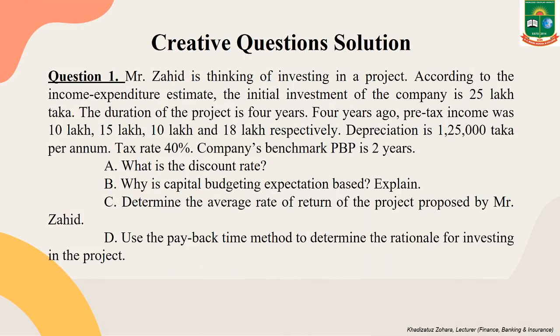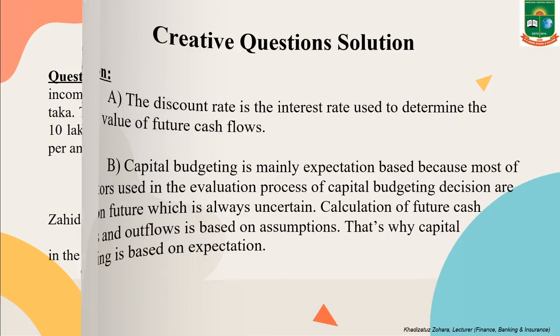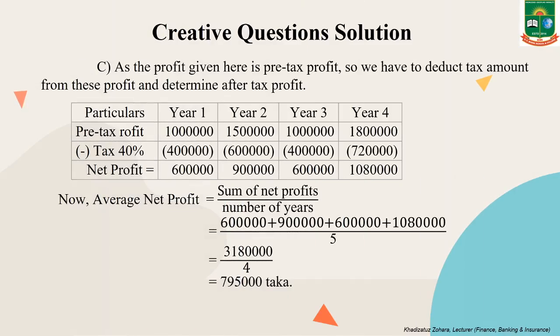Number C. Determine the average rate of return of the project proposed by Mr. Jahid. As the profit given in the question or stem is pre-tax profit, so we have to deduct tax amount from this profit and determine after-tax profit. With those after-tax profit, we can get net profit, which is needed for calculating ARR.